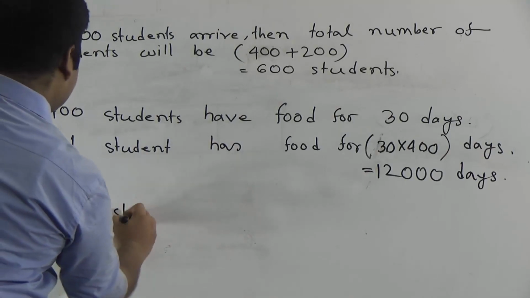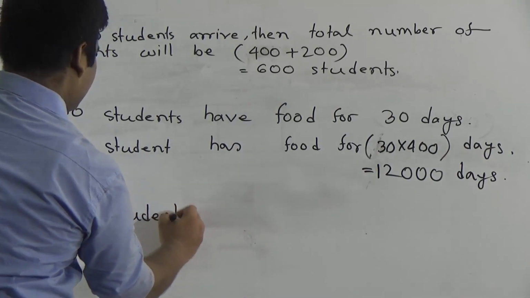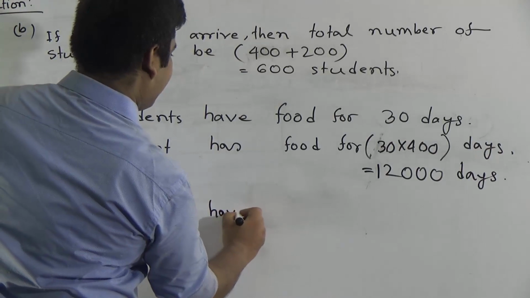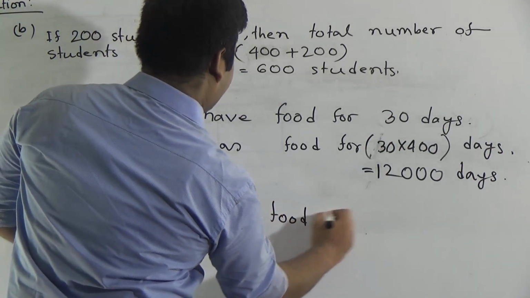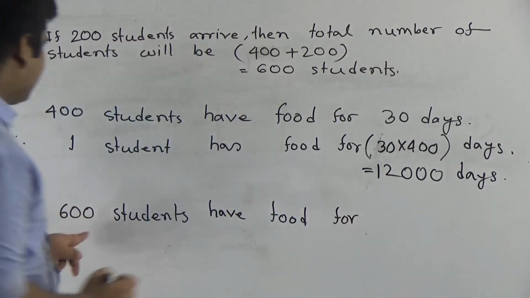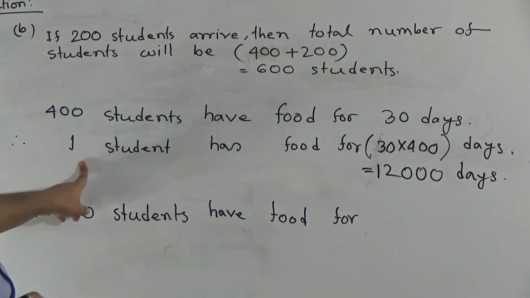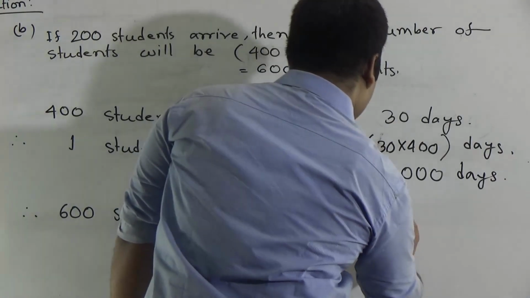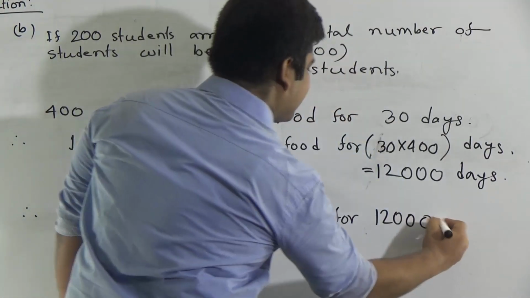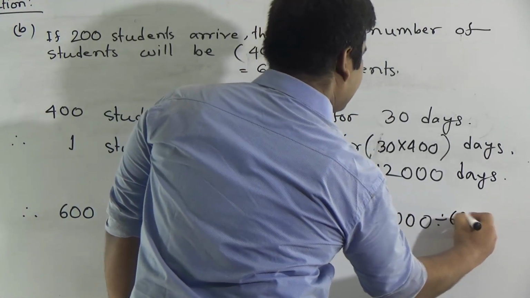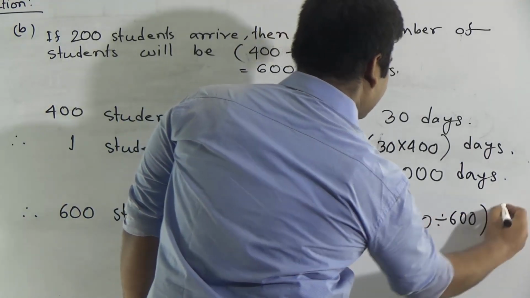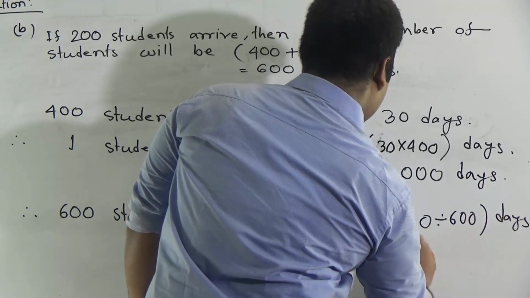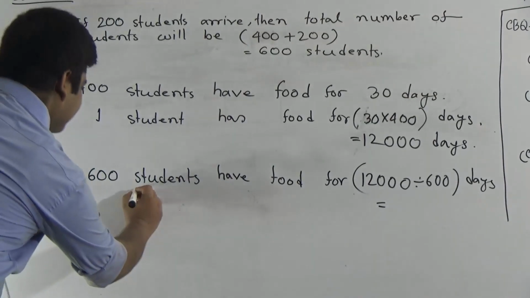Now we find out 600 students have food for how many days. 600 is greater than 1, that means division will happen. So 12,000 divided by 600 days.